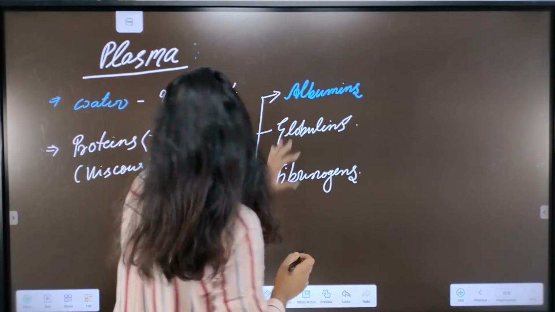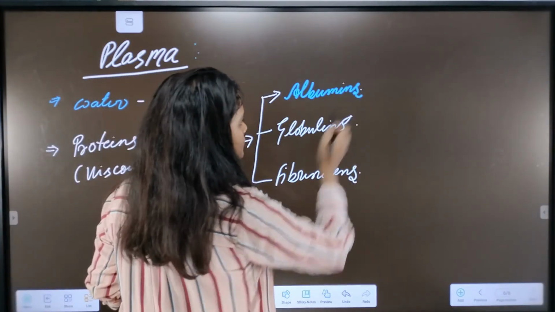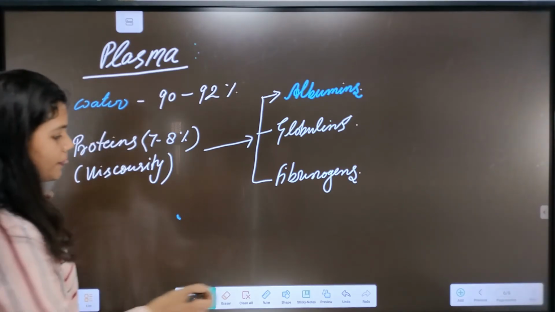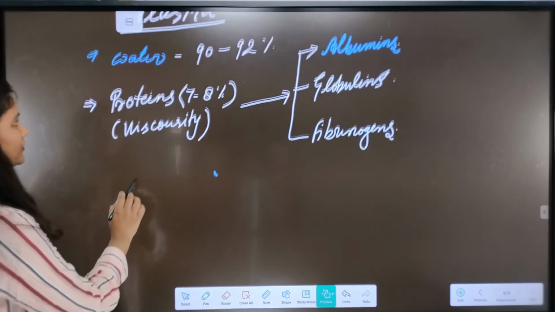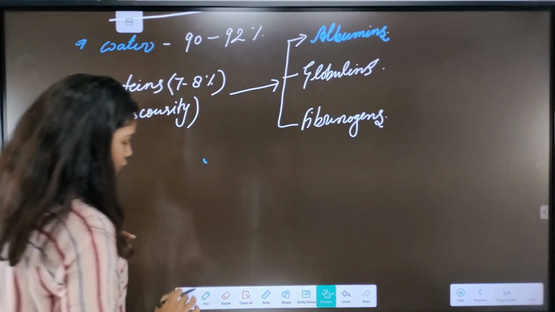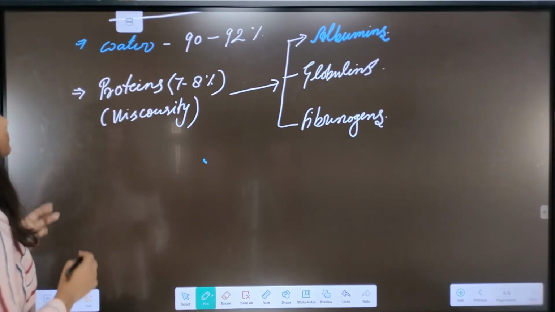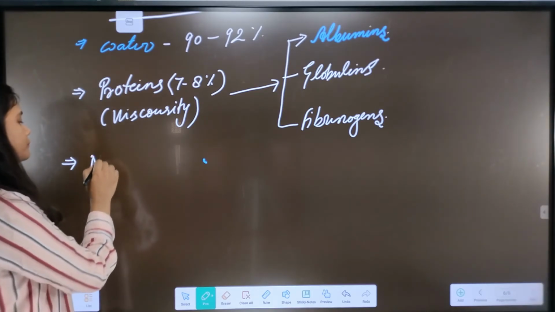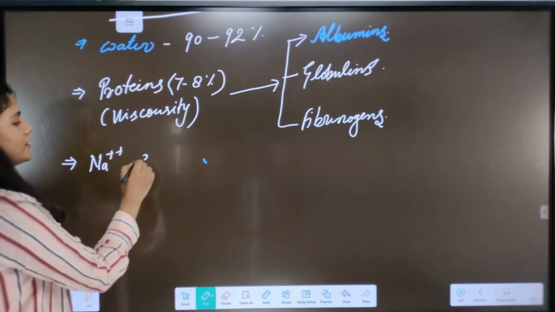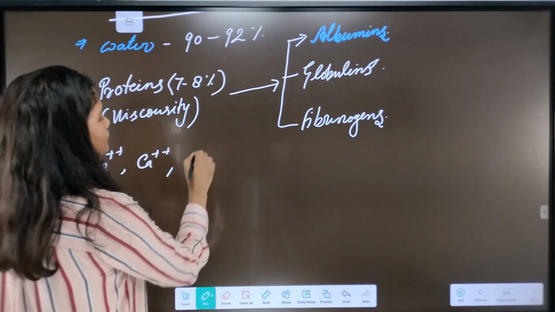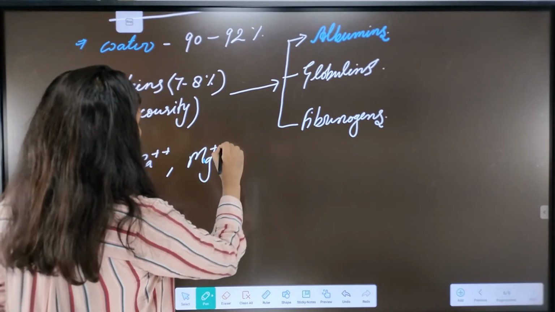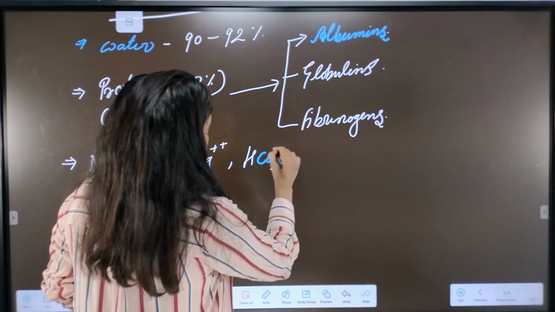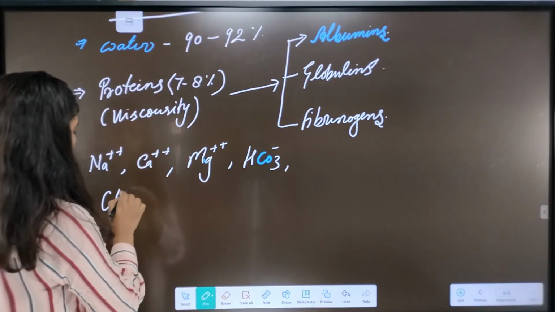Okay, so we are coming back to the proteins to discuss them in detail. Let's see what else is found in plasma first. Water, after water protein, and then some electrolytes like sodium ions, calcium ions, magnesium ions, bicarbonate ions, and chloride, etc.